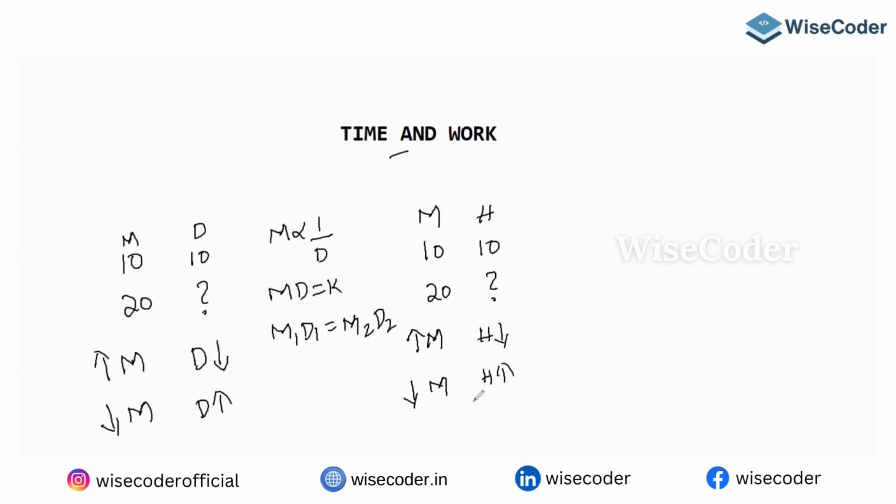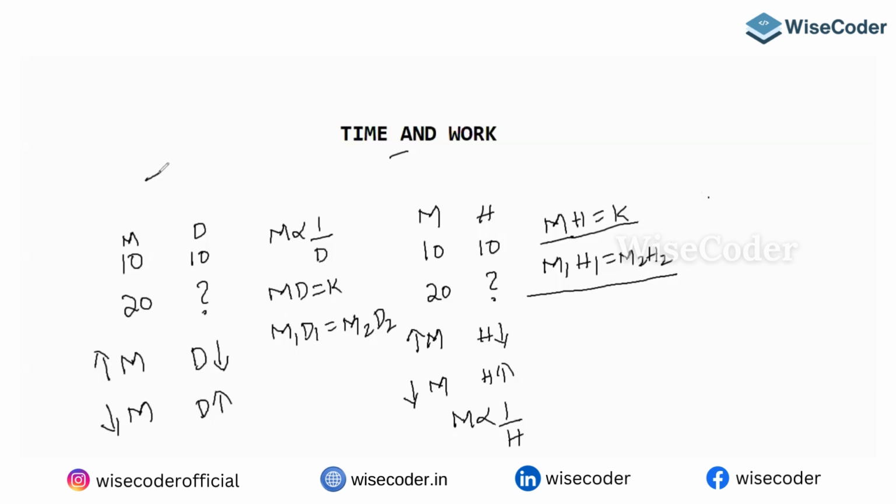Okay, so the point here is this. Men and hours are which proportion again? Inversely proportional. Okay, inversely variable. So m h is equal to a constant. So from this you can write m1 h1 is equal to m2 h2. m1 h1 equals what, guys? m2 h2. Let's take the third one.